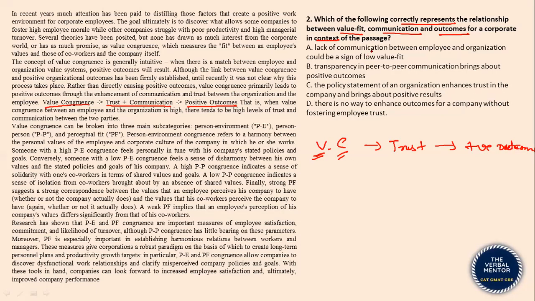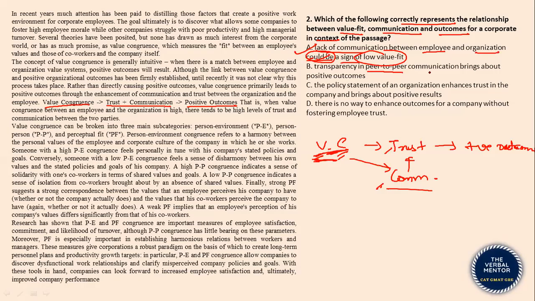Okay. Option A says lack of communication. Here it is trust plus communication. Lack of communication between employee and organization could be a sign of low value fit. If value congruence leads to trust and communication, then if there is lack of communication, it could be maybe a sign of low value congruence. Option A follows.